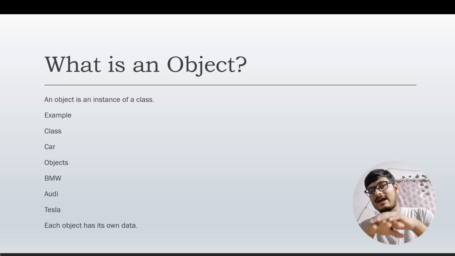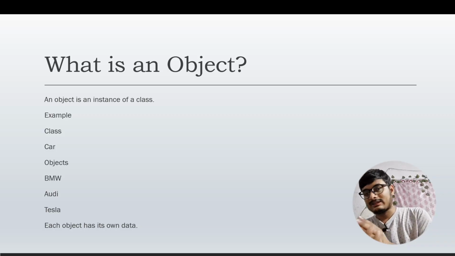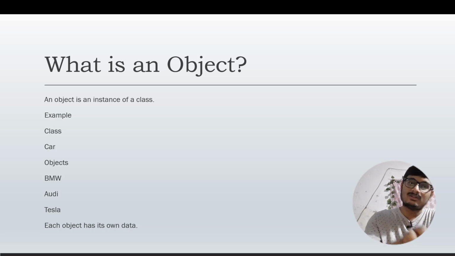There's a class called car, and this car class has some things like four wheels and a color. Now we are talking about a specific car, which is a BMW, which is also a car. So this BMW belongs to a class called car.